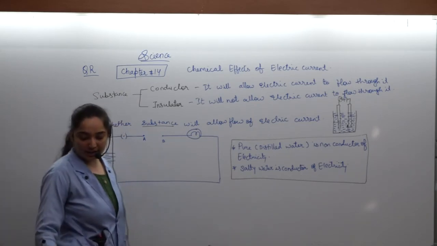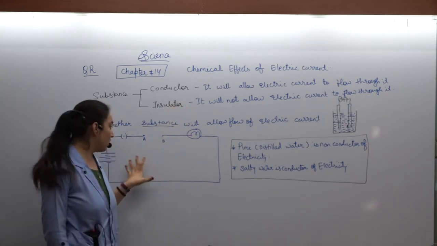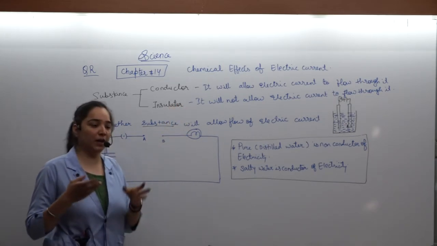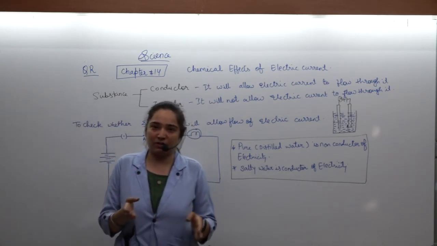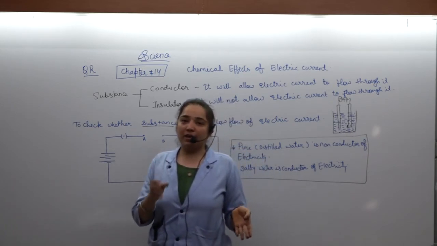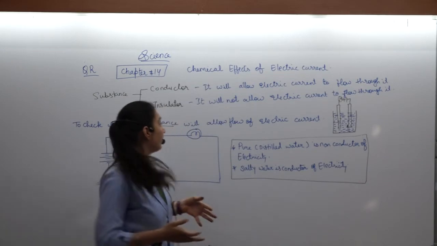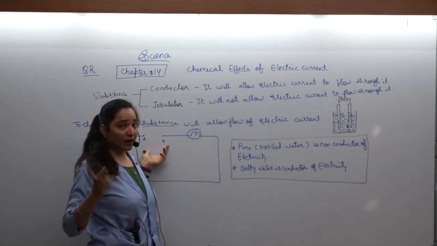Suppose you are writing this experiment, that is you have to check whether any substance will allow the flow of electric current or not. That is, you are having a chalk stick, a pencil, a rubber, wood, and a wire, copper rod. Then which of the following, one by one, you have to check. Then how can you write?